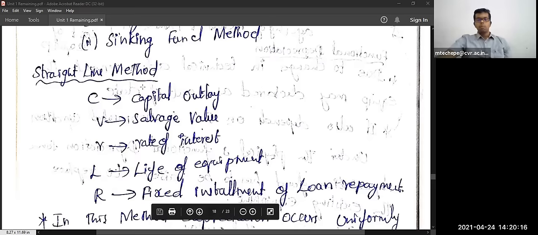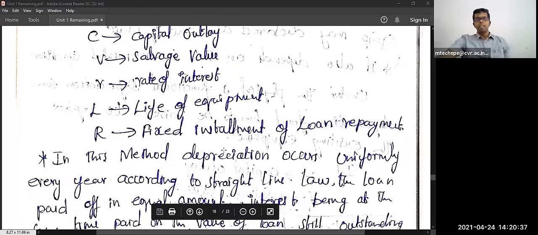C is nothing but the capital outlay. V is nothing but the salvage value. r is nothing but the rate of interest. L is nothing but the life of the equipment. Capital R represents the fixed installment of the loan repayment. Small r represents the rate of interest.